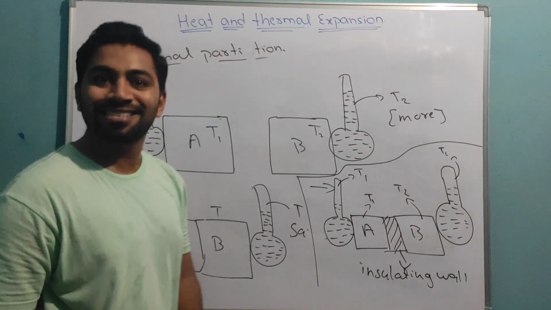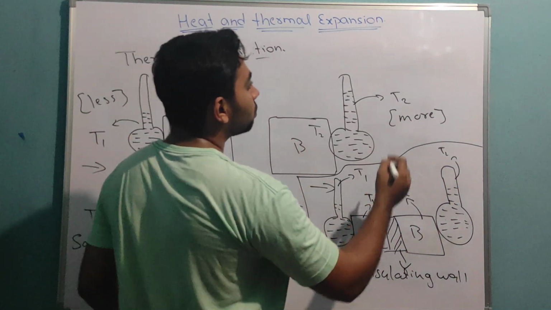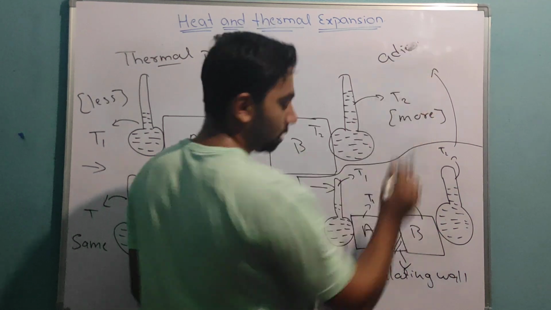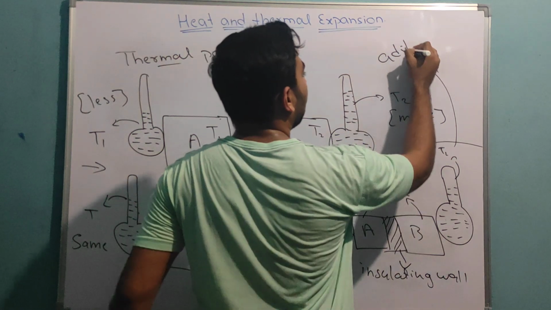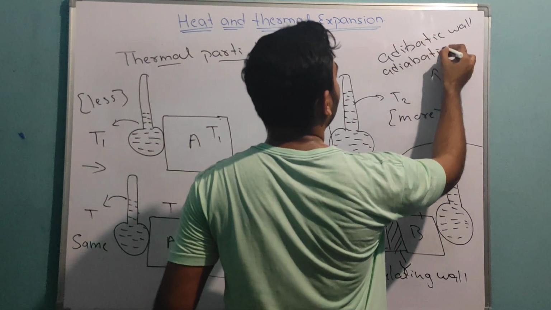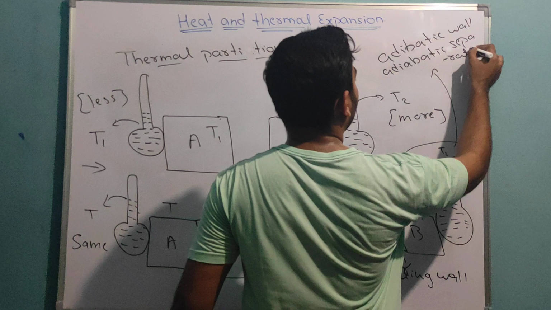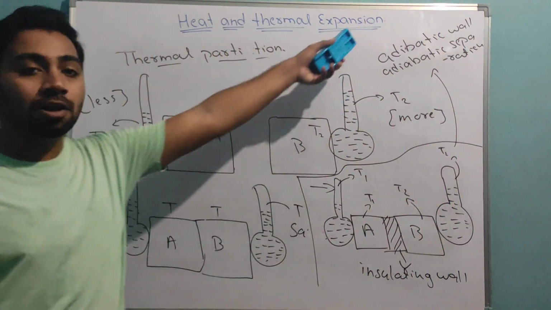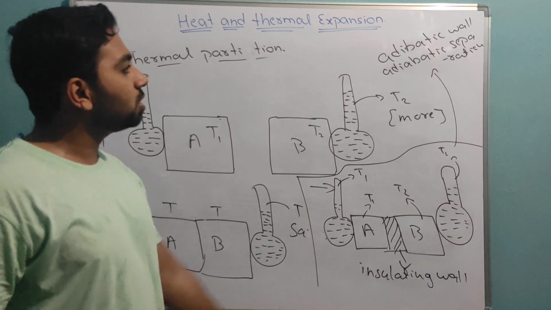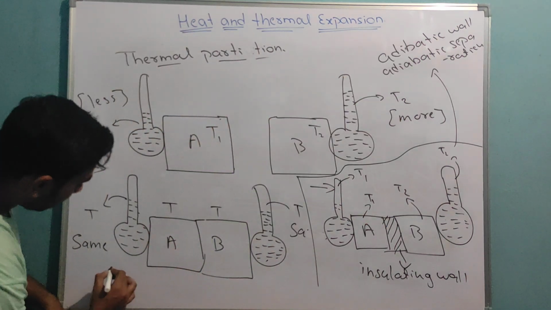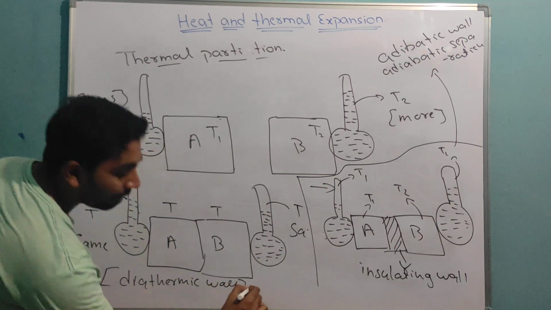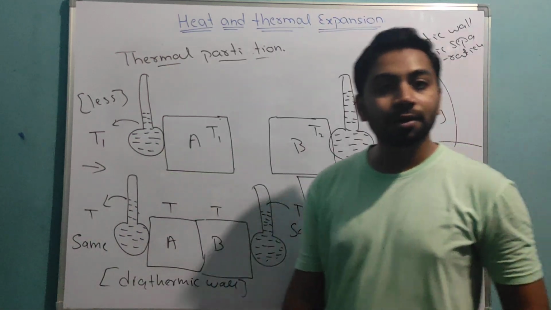This wall is called an adiabatic wall, or adiabatic partition. And the other wall is called a diathermic wall, or diathermic partition. Adiabatic wall.